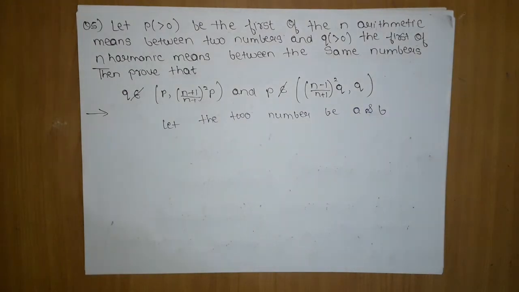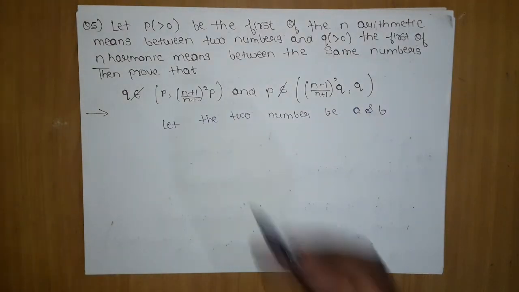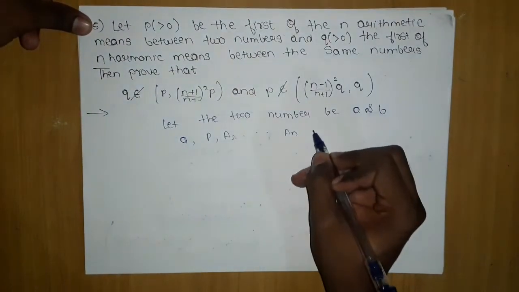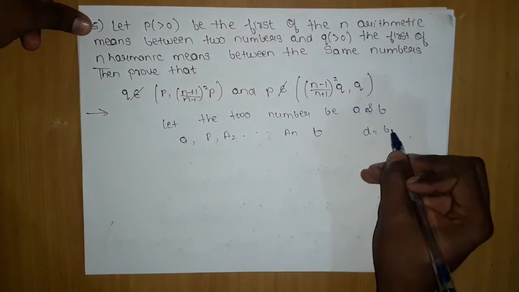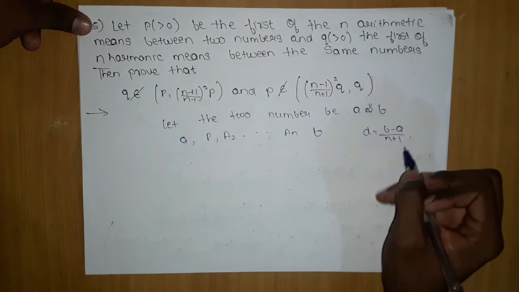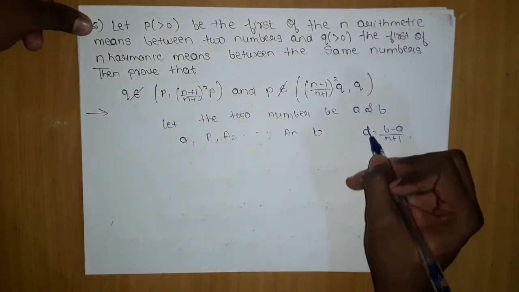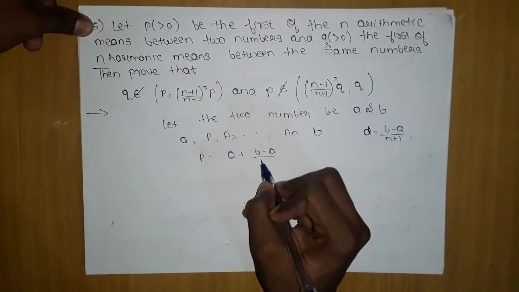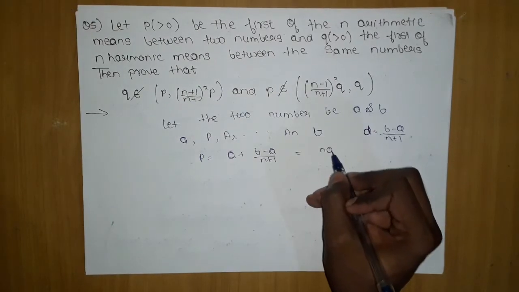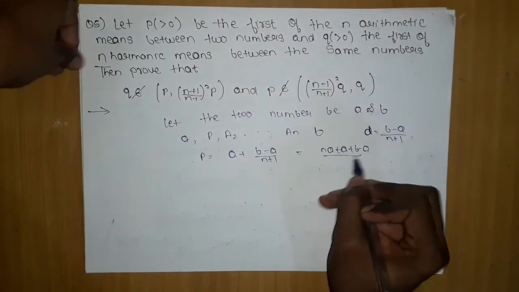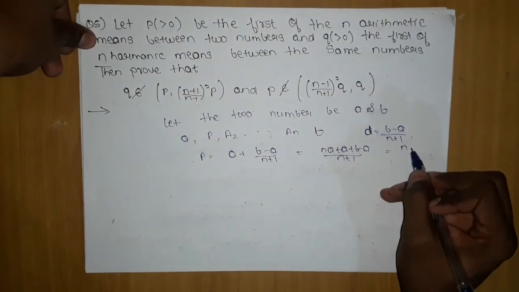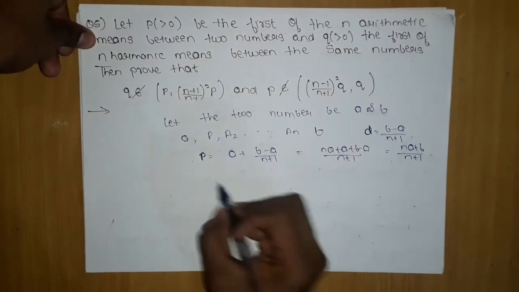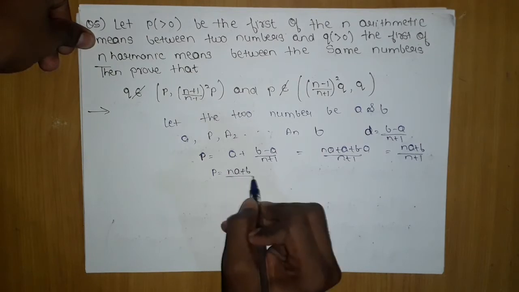Now the next step, which is very obvious: a, p, a2 and so on till an, and this will be b. The common difference d will be very obvious: b minus a upon n plus 1. After doing this step we got d. Now p will be a plus b minus a upon n plus 1, which gives n a plus b upon n plus 1. So we got the p thing: p is n a plus b upon n plus 1.